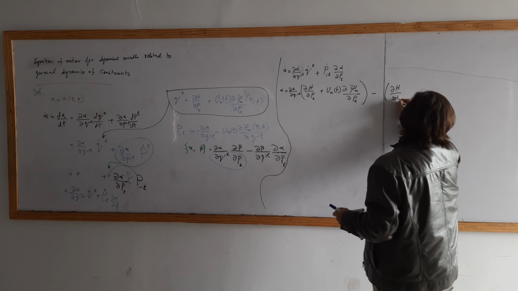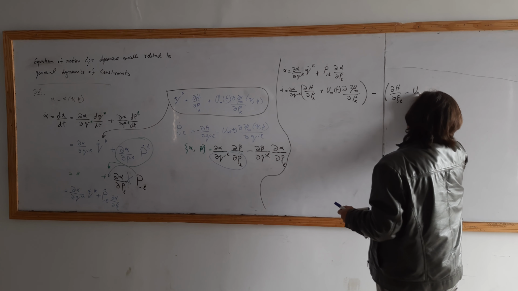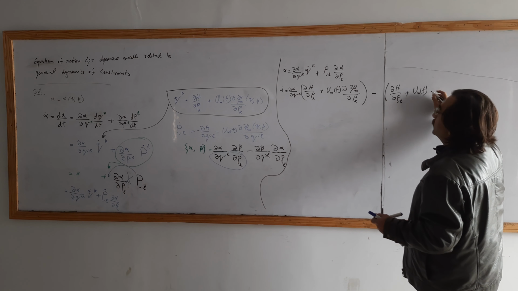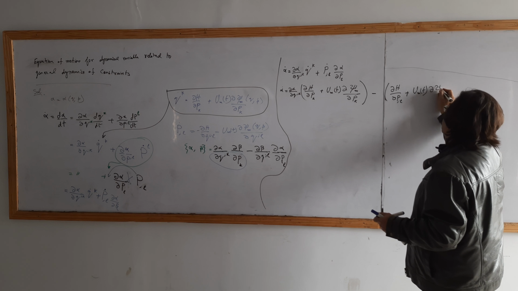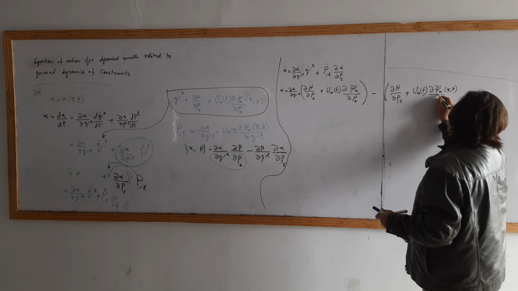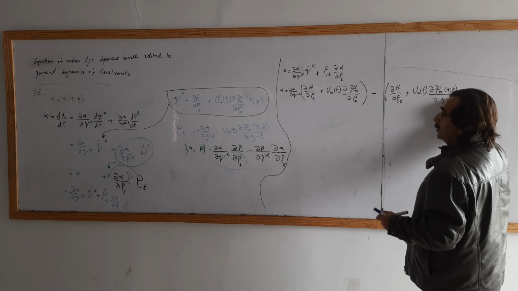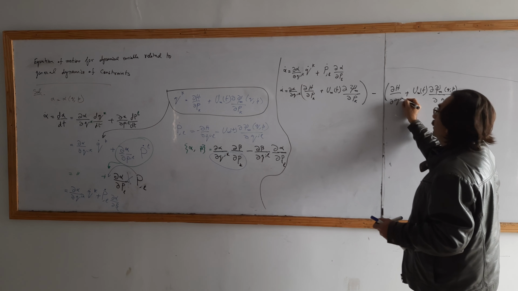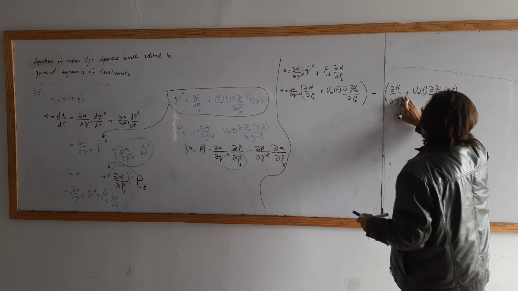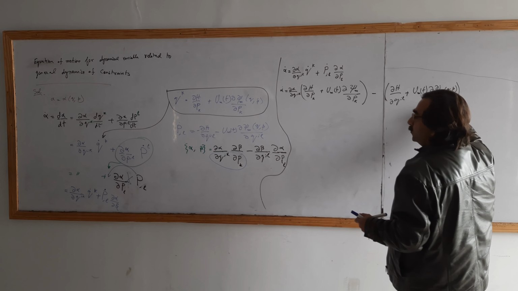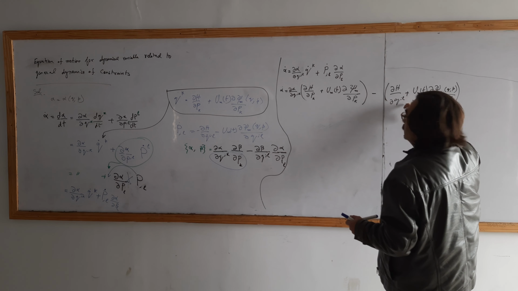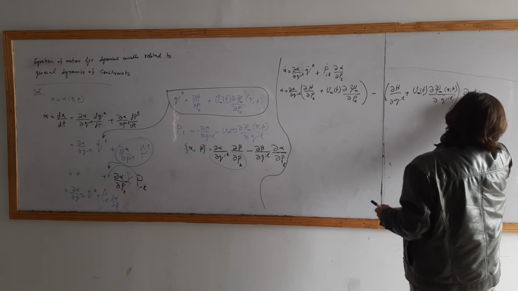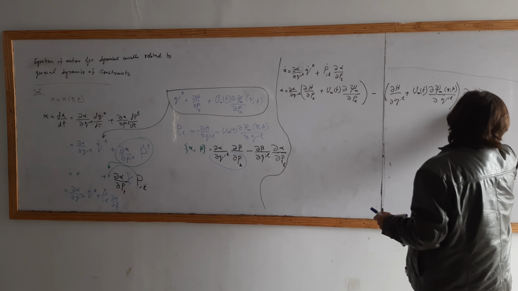partial H over partial p l minus partial psi m over partial q l, check the range. Plus partial psi m over partial p, multiply by partial q l, partial psi m, multiply by alpha over partial p l.